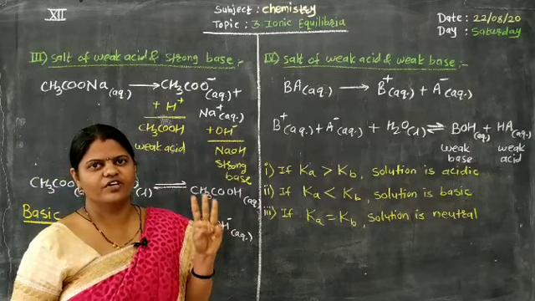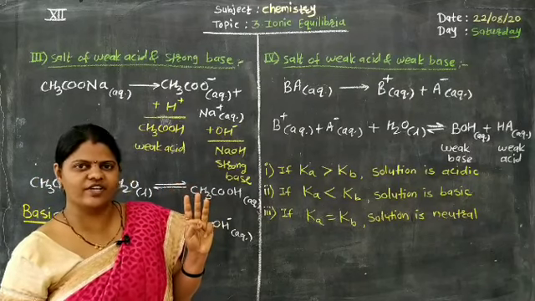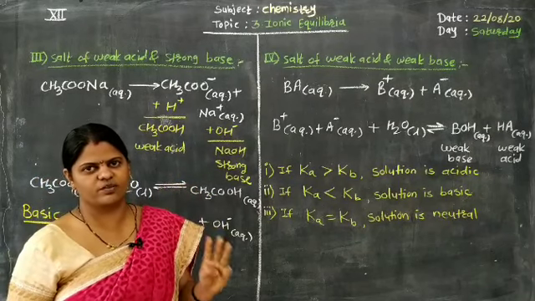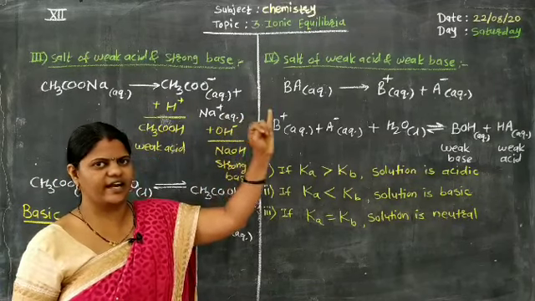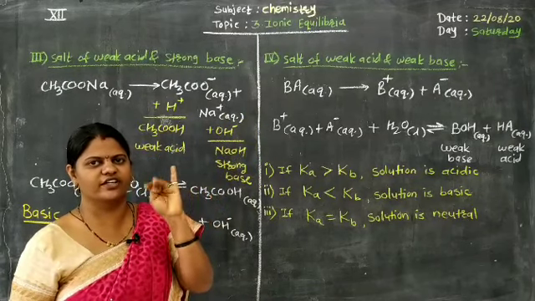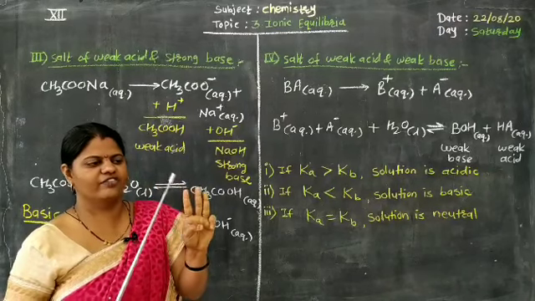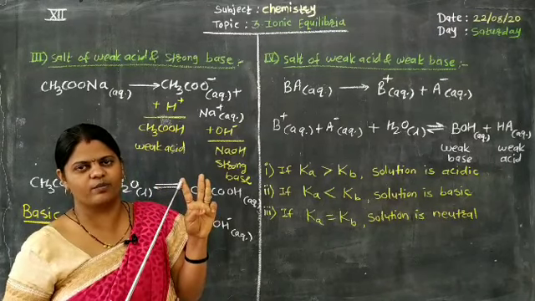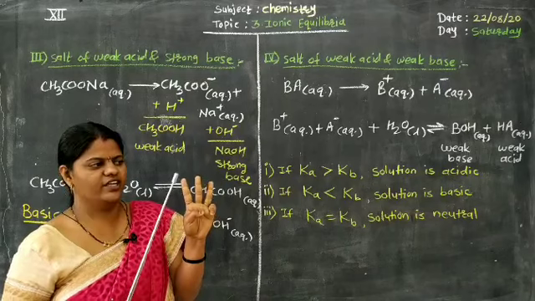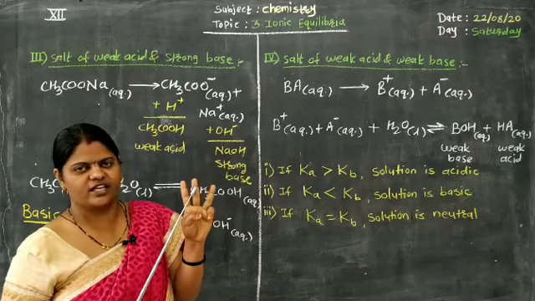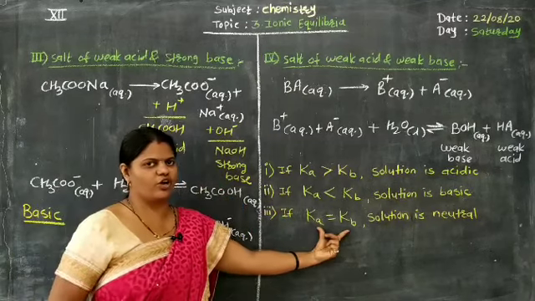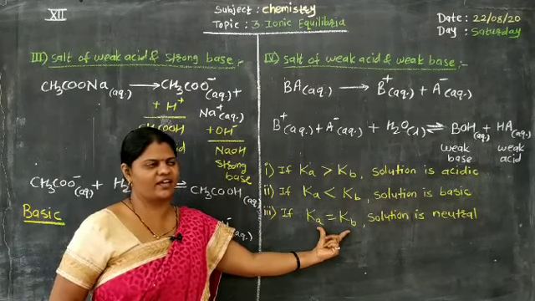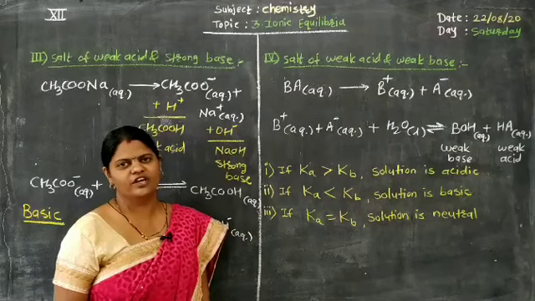For a salt of strong base and weak acid, the solution is always basic, but for a salt of weak acid and weak base all three conditions are applicable. If Ka is greater than Kb, the solution is acidic. If Kb is greater than Ka, the solution is basic. And if both the values of dissociation constants of acid and base are equal, the solution will be neutral.